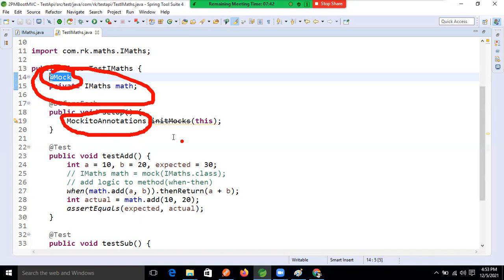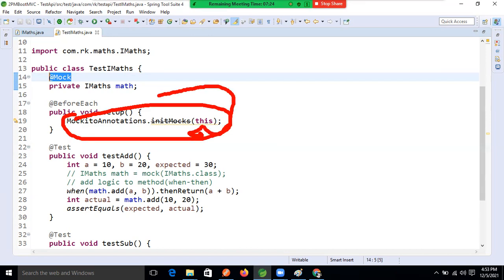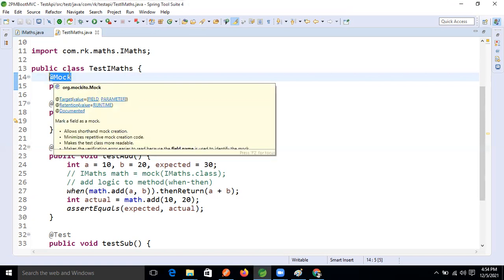For that purpose I took one block, and in that block I took this keyword, meaning the current object. What is the current object? The Maths class, activate this annotation, meaning this one only. Clear? Okay, now got it.